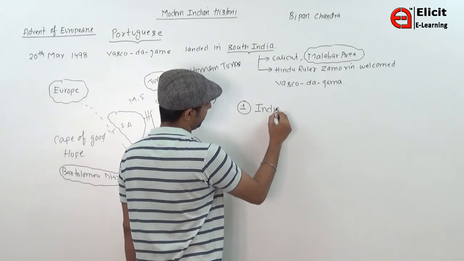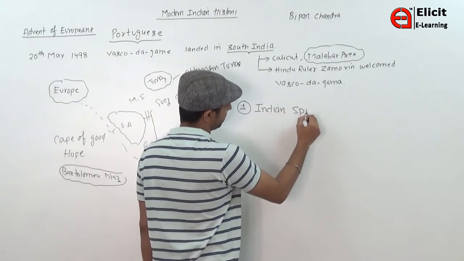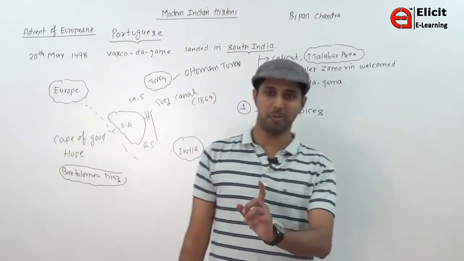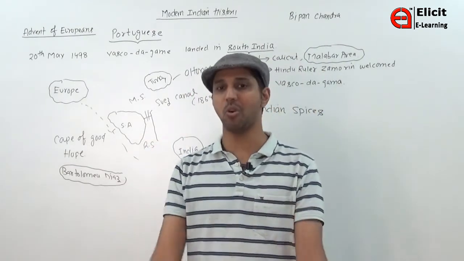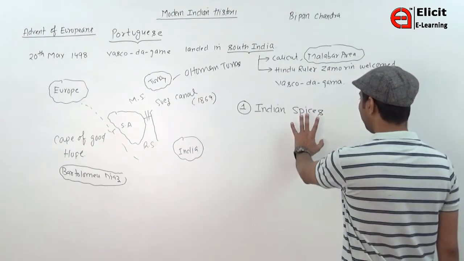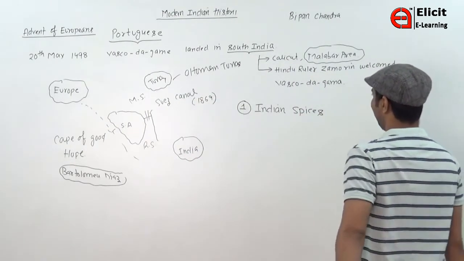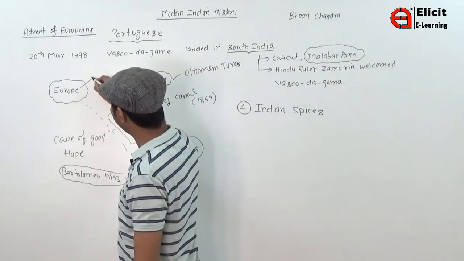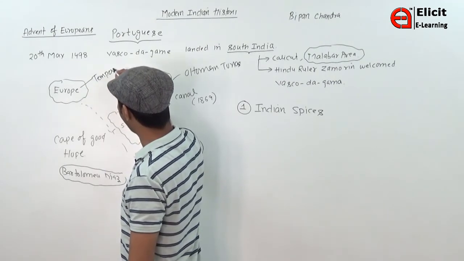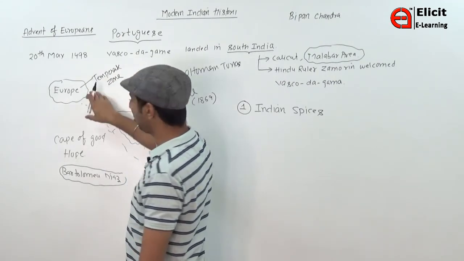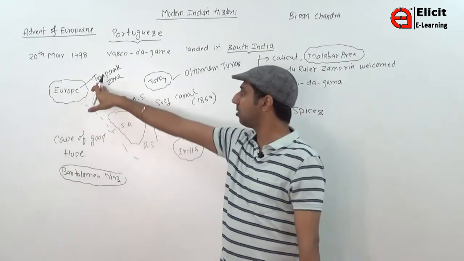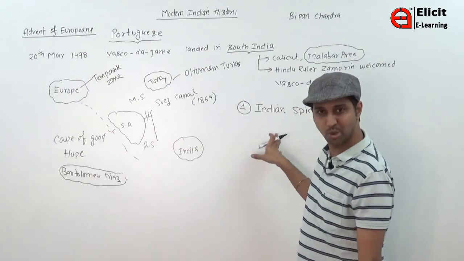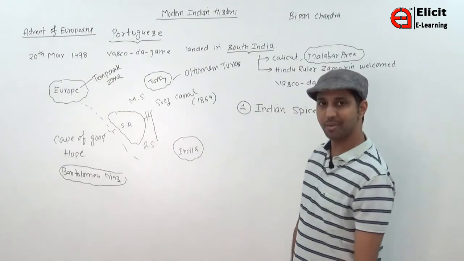In Europe the conditions are not favorable for growing spices, because Europe is a temperate zone. Spices can be grown in a tropical zone, which is South India, the Malabar area.